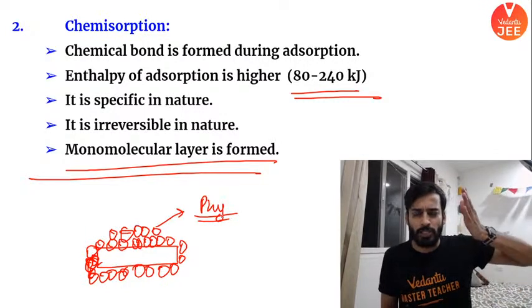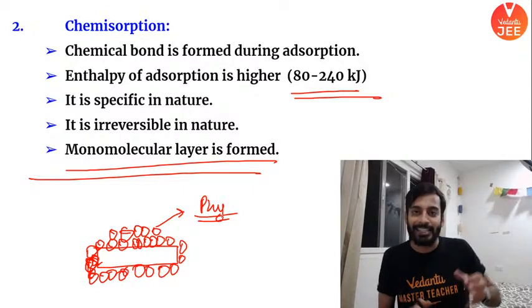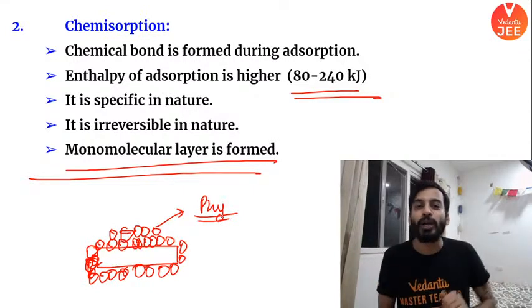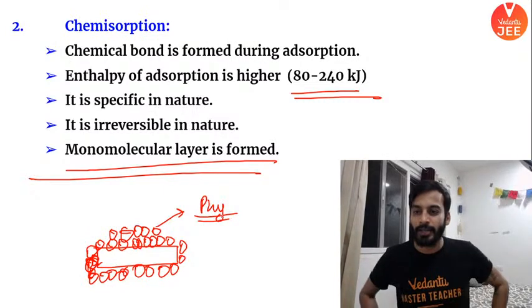But chemical bonds, chemisorption is specific. I will take a particular gas. I will allow this gas only to come and sit at the surface. I hope the point is clear. Did everyone understand? Is everyone clear?